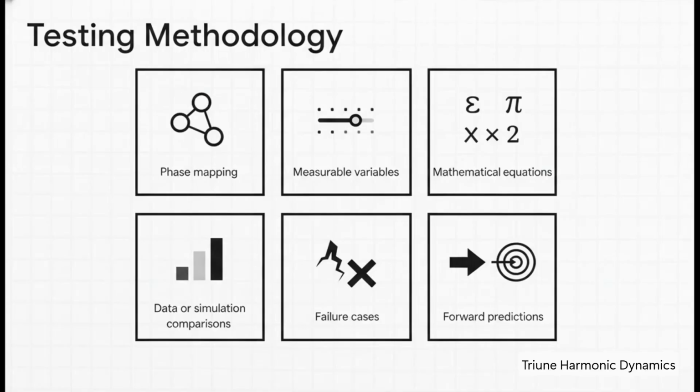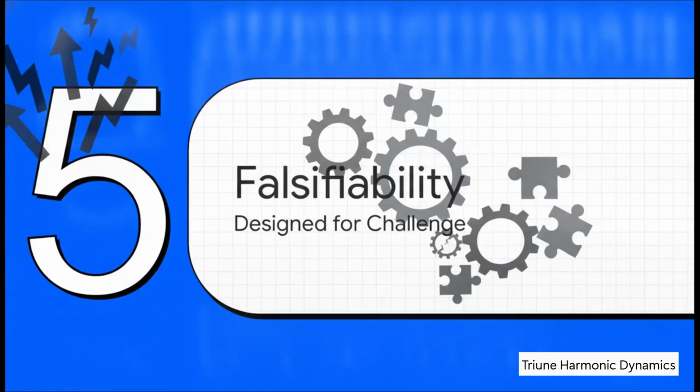In every area, it goes through phase mapping, isolates measurable variables, applies those THD equations we looked at, and then compares them straight against real-world data or simulations. But here is the best part. It explicitly documents failure cases. It actively looks for where the pattern breaks down and then generates forward predictions that scientists can test in the future.